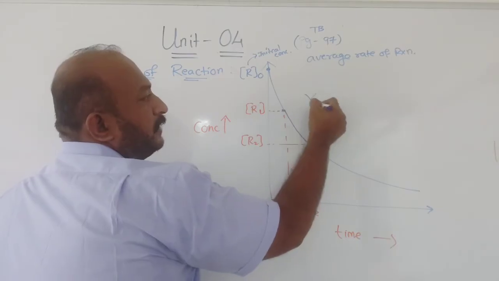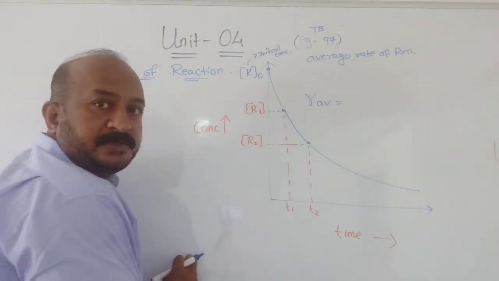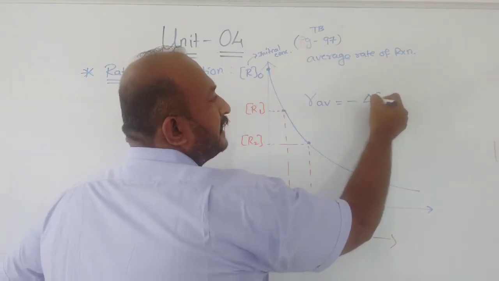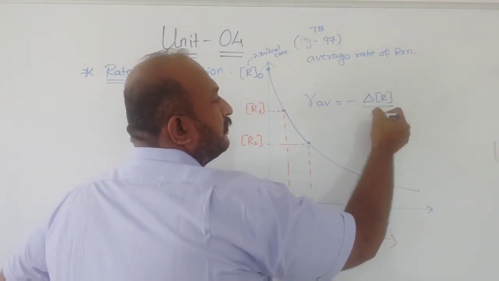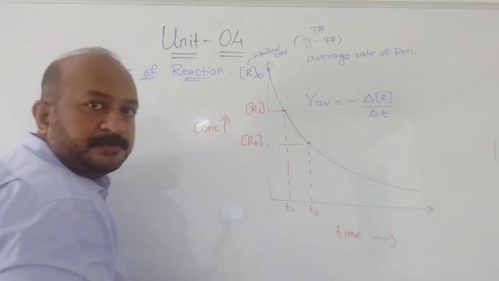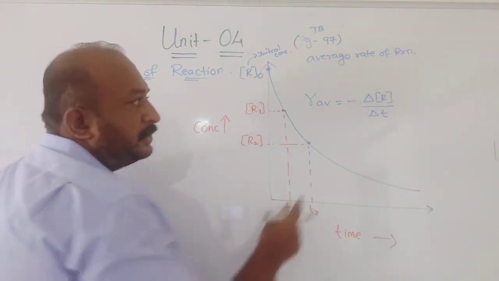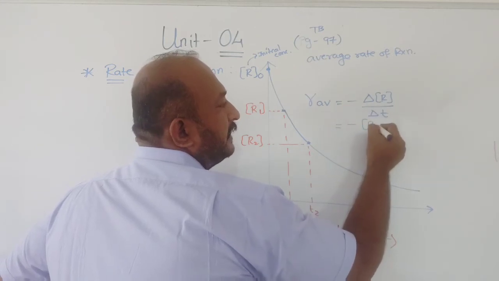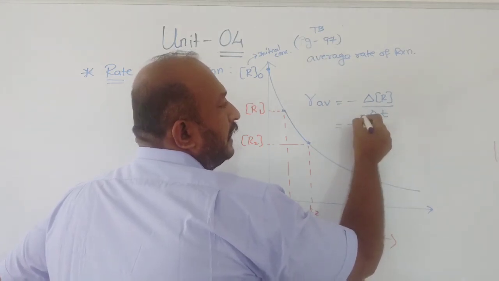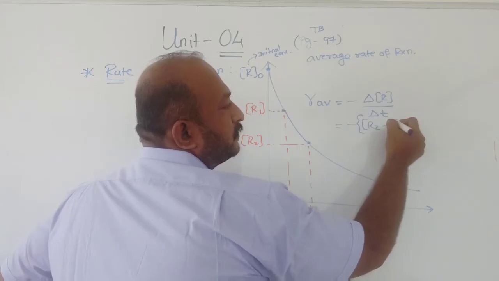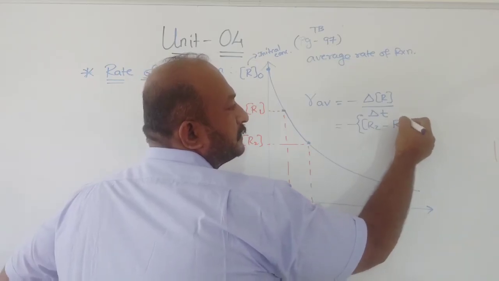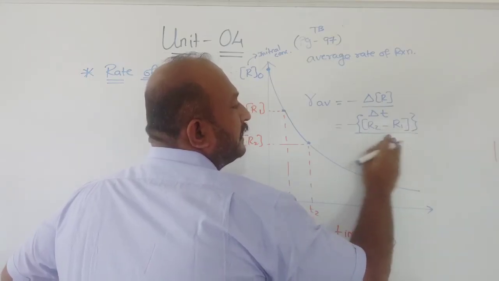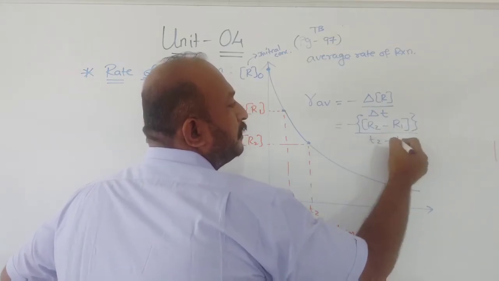So if I want to give the average rate of this reaction, it can be given as minus delta change in concentration of R upon delta T. This same thing can also be written as minus R2 minus R1, whole upon T2 minus T1.